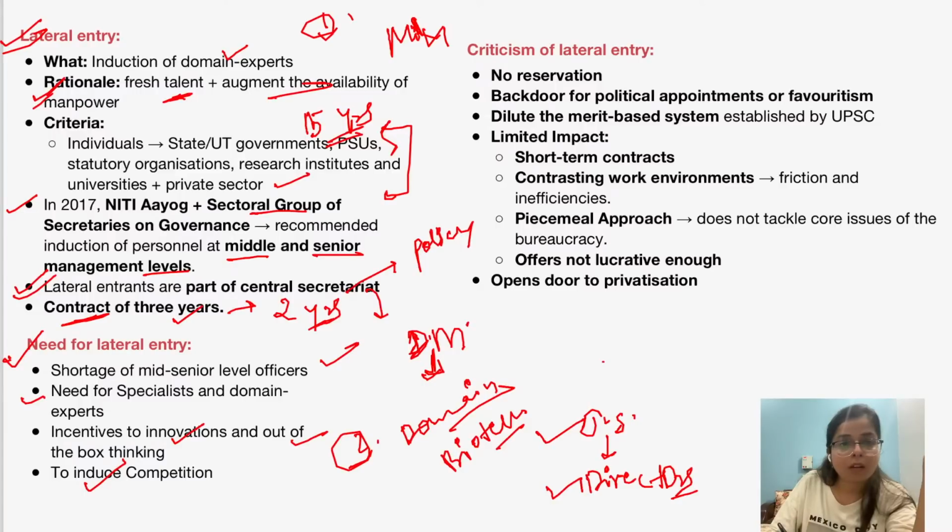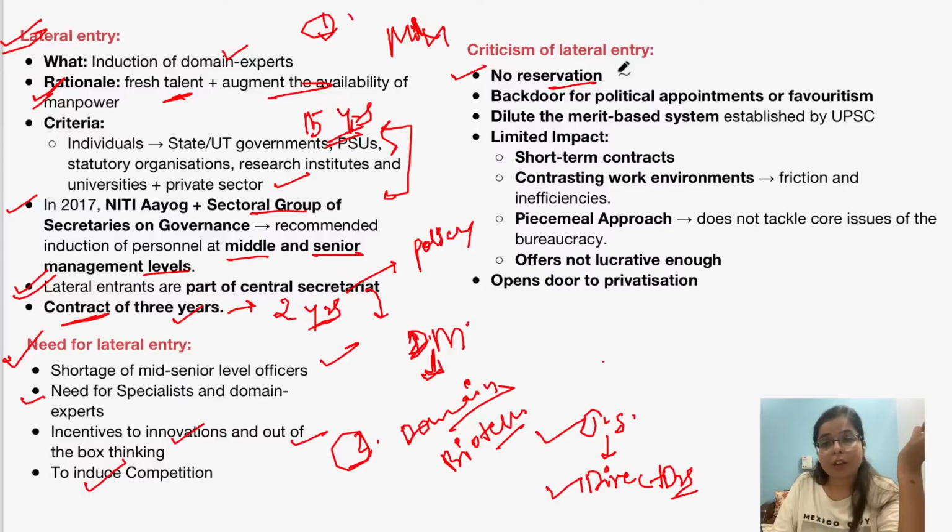Now, the first point is that ever since this advertisement has been released, we have seen opposition for this particular lateral entry scheme from certain political parties. The major criticism is that it has no provisions for reservation.